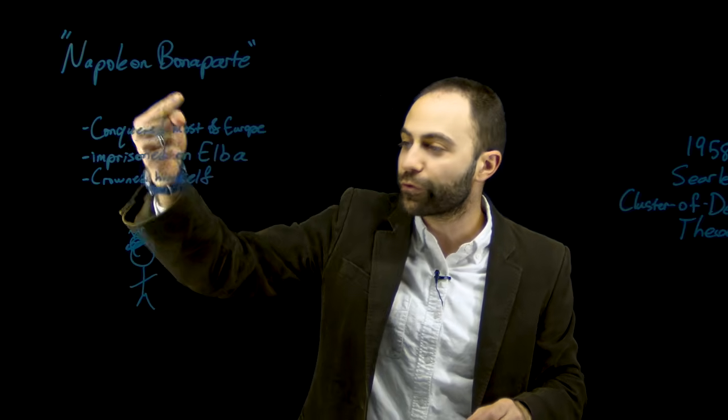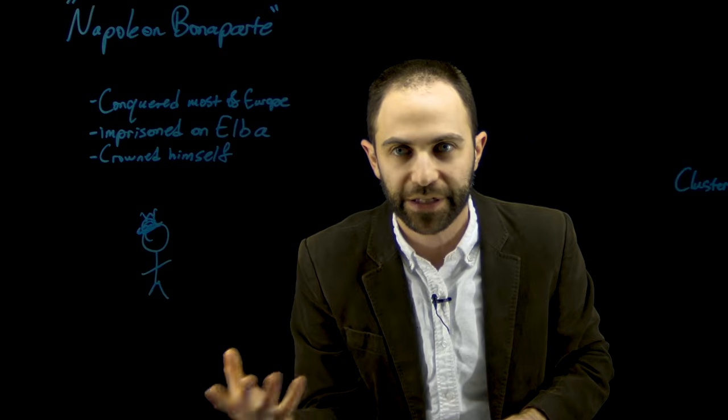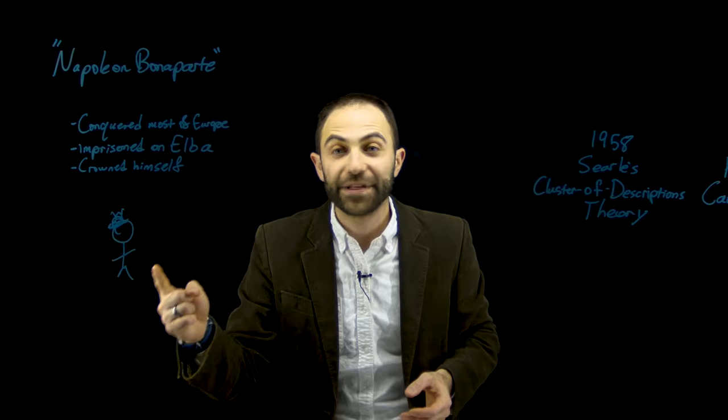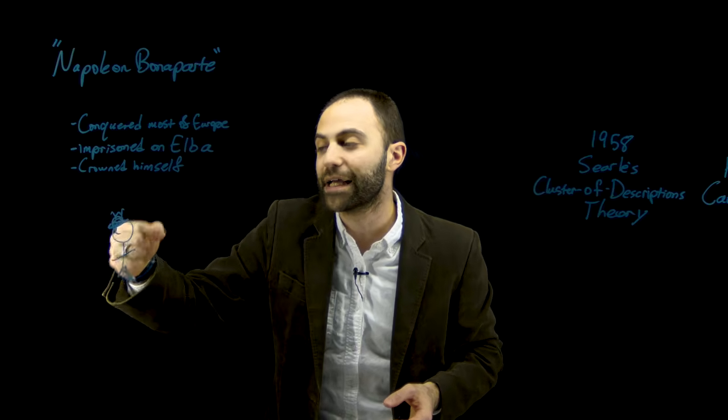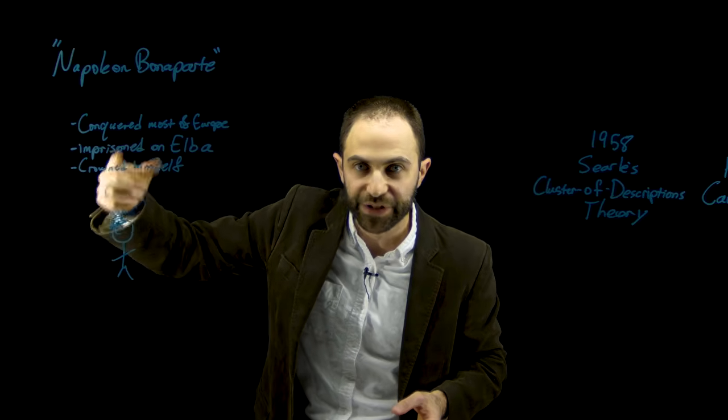And then the name refers to the guy. This is Napoleon. I drew a little hat because I think he mostly wears a hat. This guy is the referent of the name because he fits enough of these descriptions in the cluster.